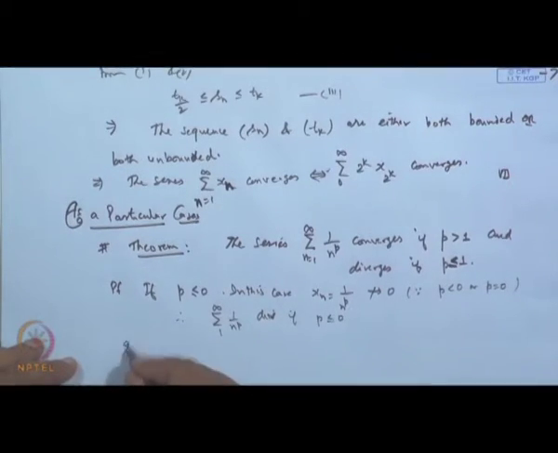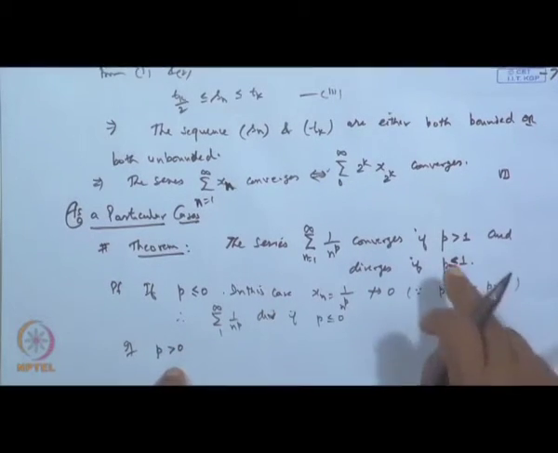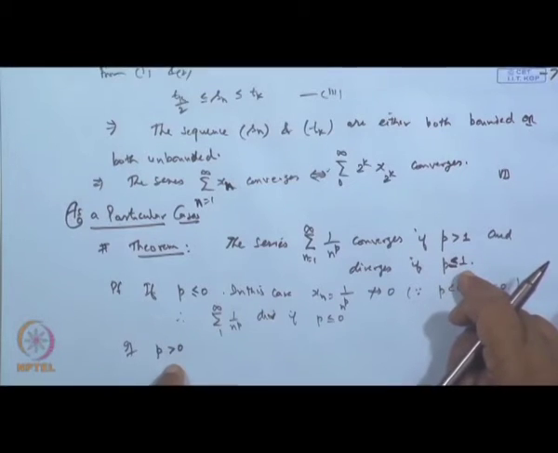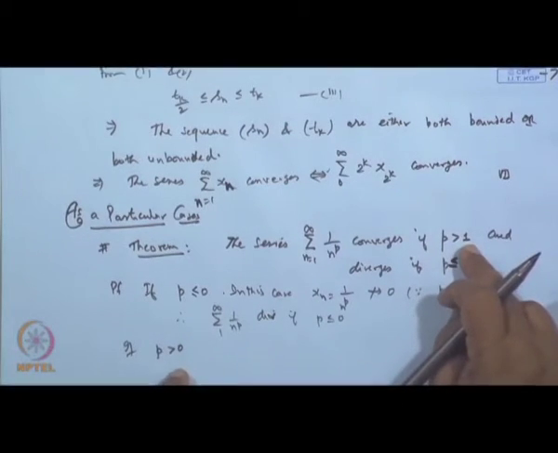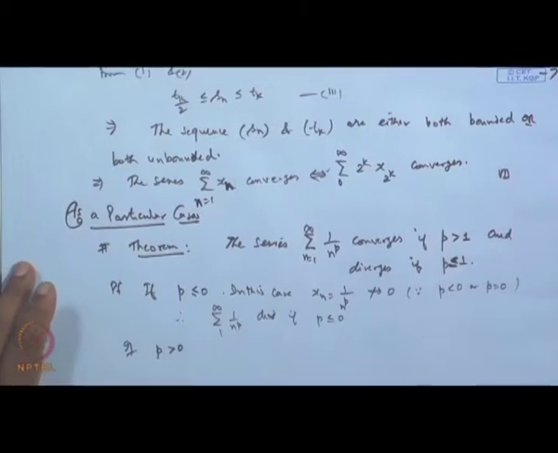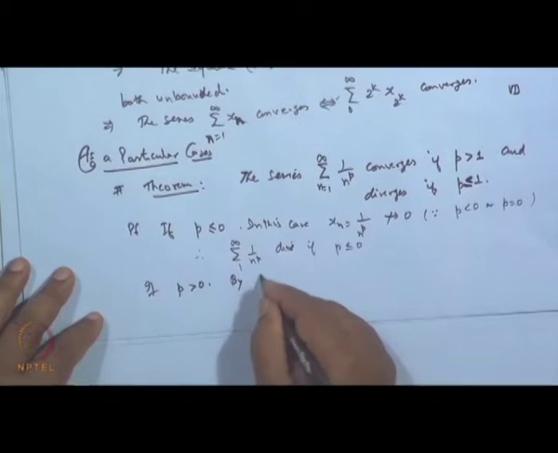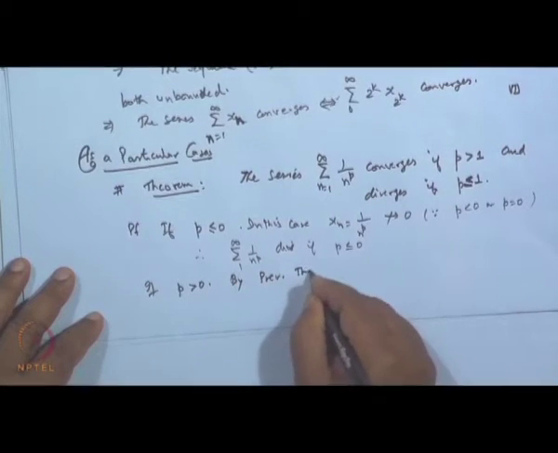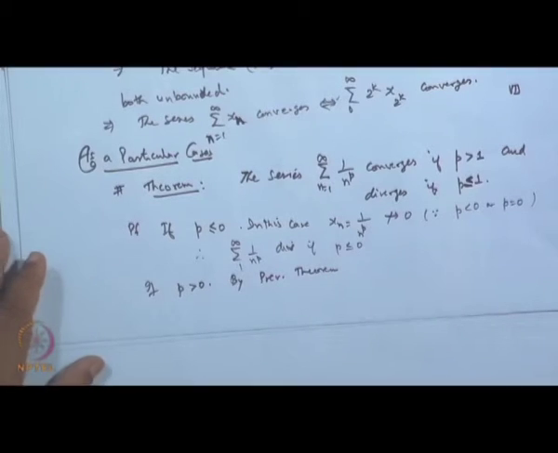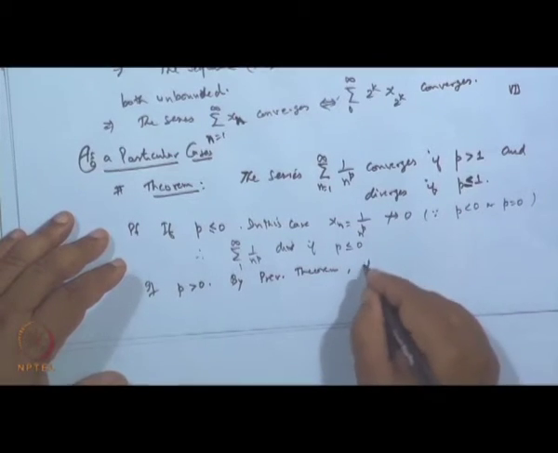Okay. Now, take the case when p is strictly greater than 0. What we claim is that when p lies between 0 and 1, even 1, it will diverge, and when p is greater than 1, it will converge. Now apply the previous theorem.